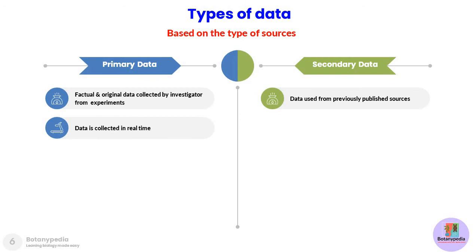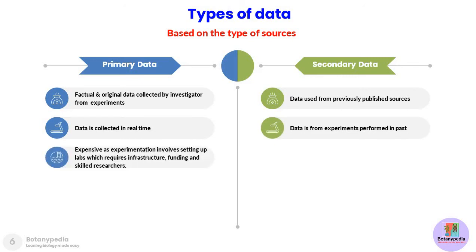Data collected is in real time in the case of primary data, while secondary data is from experiments performed in the past. Primary data is expensive because experimentation involves setting up labs which require infrastructure, funding, and skilled researchers. Secondary data, on the other hand, is comparatively economical in nature.